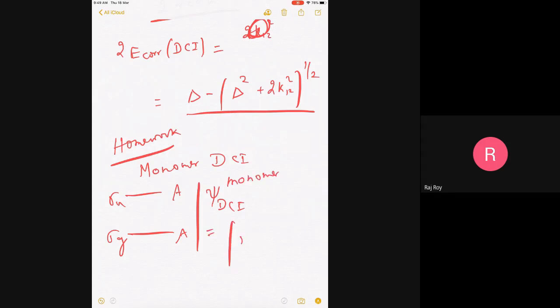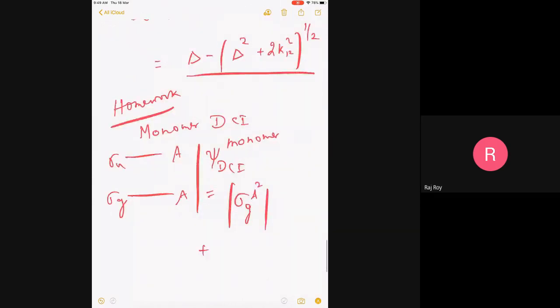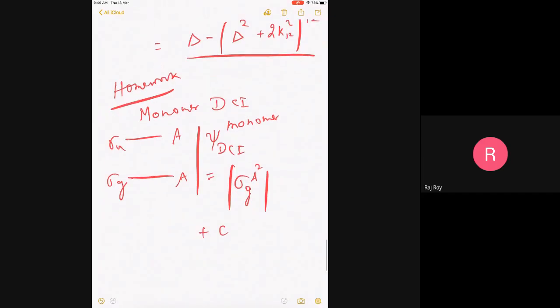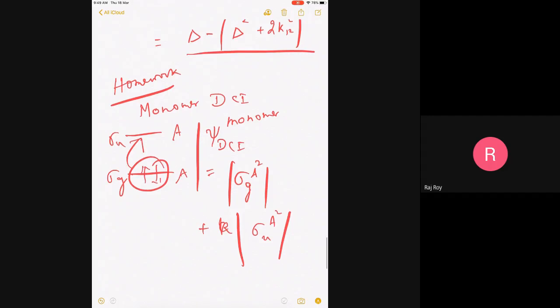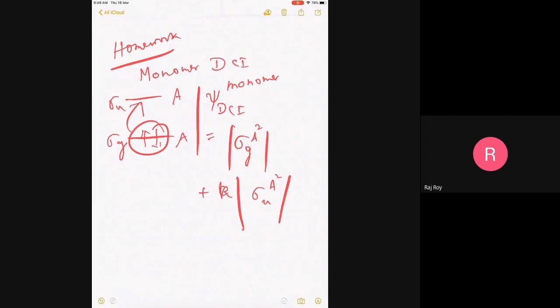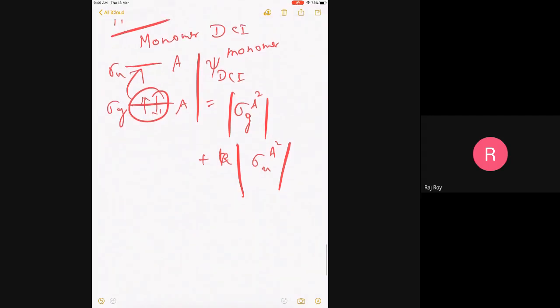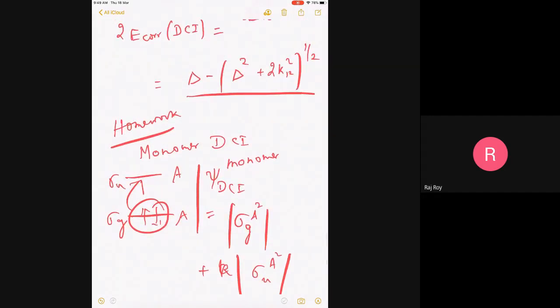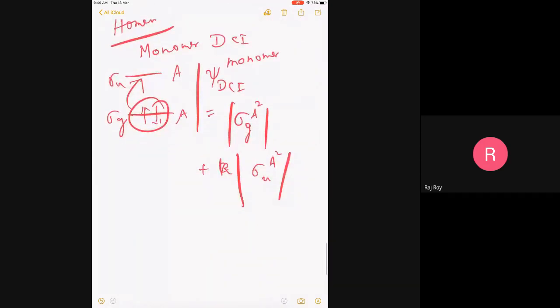So that will become sigma G A squared. It's only a 2 electron problem, right? Sigma G A squared plus some coefficient K times sigma U A squared. Correct? I've just excited these 2 electrons here. So it will be this Hartree-Fock plus double excitation. Again, using intermediate normalization, this problem will be identical for A and B. What I'm now asking you is by using the same integral, the integrals will not be different. The integrals will not be different. Can you calculate the monomer energy?